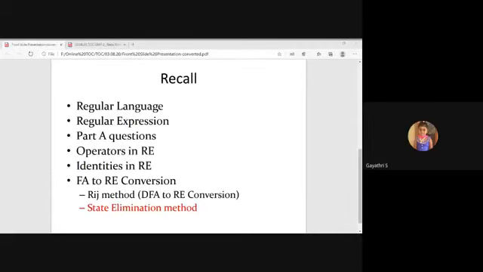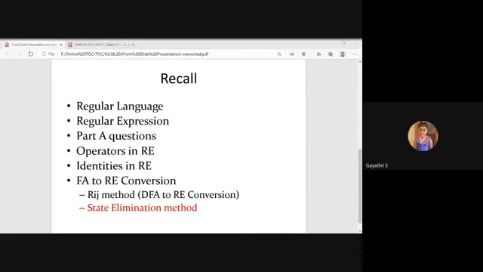Then identities, the various identities. Then finite automata to regular expression conversion was taught in the previous sessions. In finite automata to regular expression conversion, there are two methods available in your prescribed textbook. The first is the familiar RIJ method, which I have already taught. In this session, I will take one more method, the state elimination method.